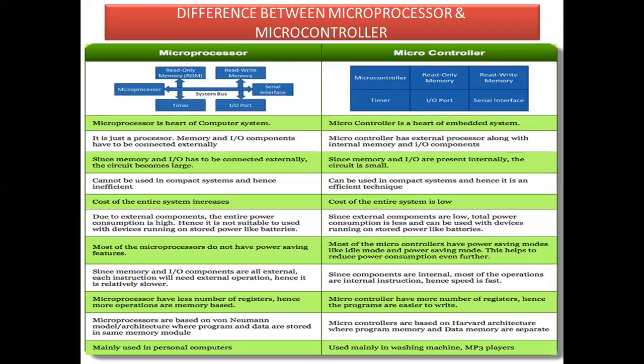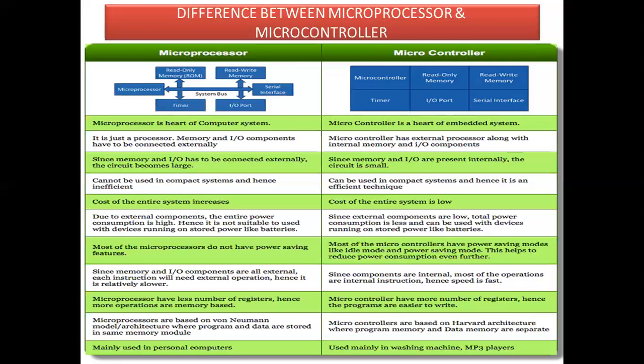So I have to explain each and every point here. A microprocessor is the heart of a computer system and mobile phones. A microcontroller is the heart of an embedded system. Embedded system means washing machine, AC, microwave oven, all those things. A microprocessor is just a processor. Memory and input components have to be connected externally. Internally, it doesn't have any memories. Whereas a microcontroller has internal memory.